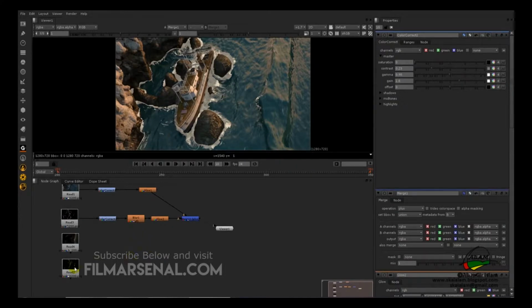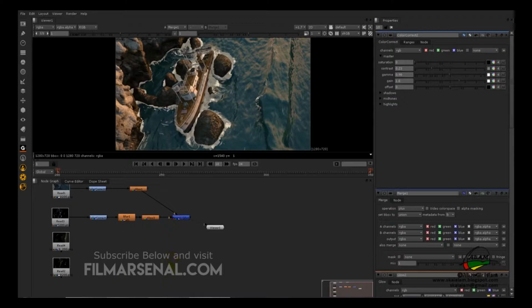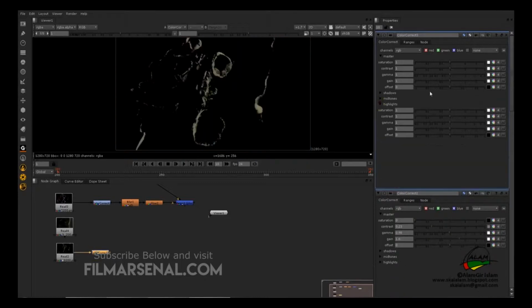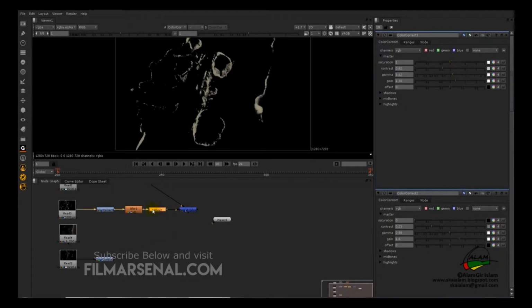Now I'll add the splash particles. We'll drop a color correction node, hit C, and we'll brighten it up a bit. We'll copy this glow, Ctrl C and Ctrl V, and connect it to the color correction. Hit 1.